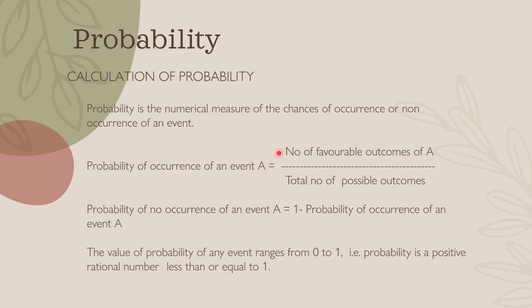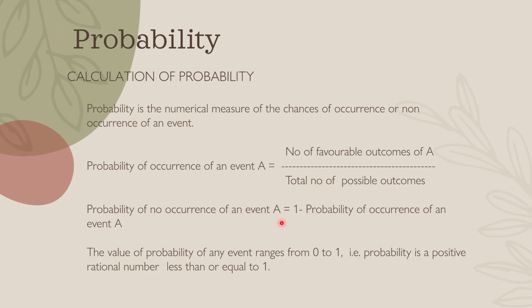Probability of occurrence of event A is equal to the number of favorable outcomes of event A divided by the total number of possible outcomes. So we are calculating the probability of occurrence of event A, right? It is nothing but the fraction of the number of favorable outcomes of A and the total number of possible outcomes.